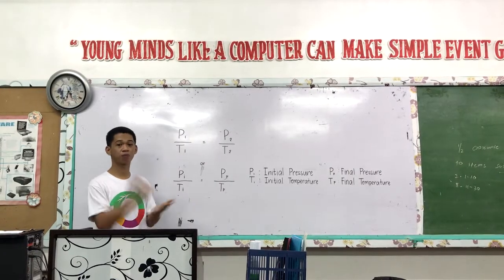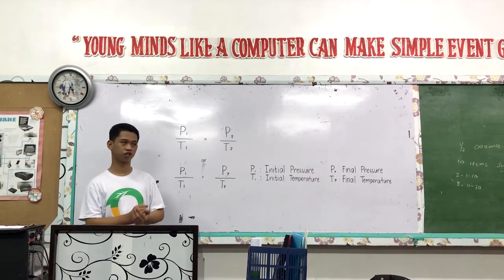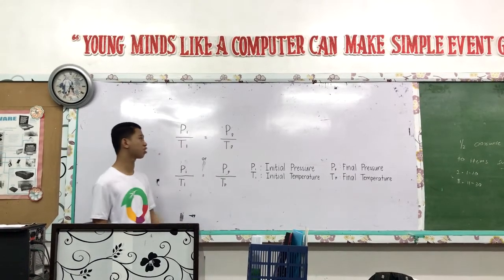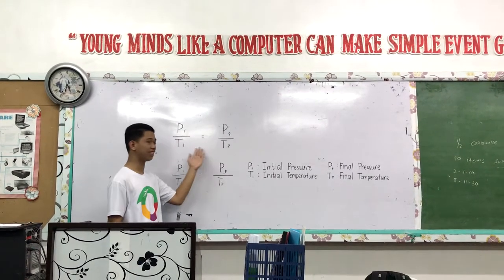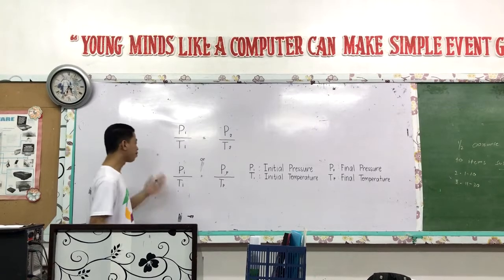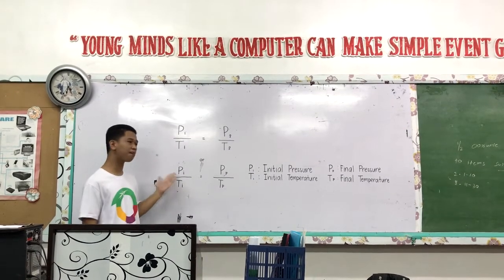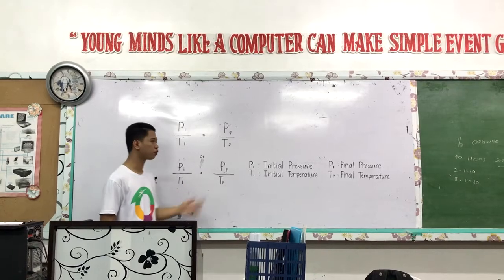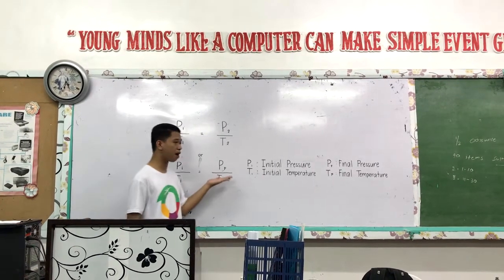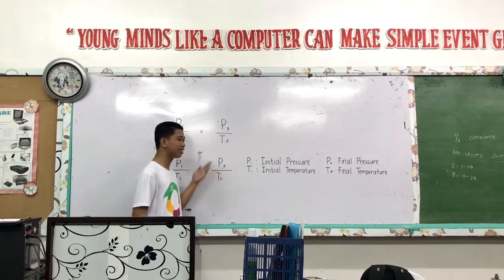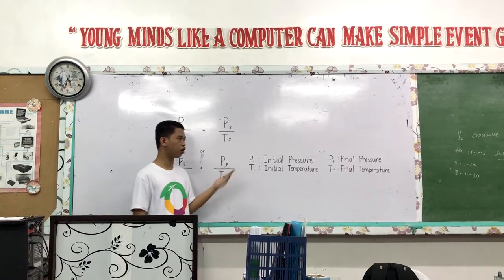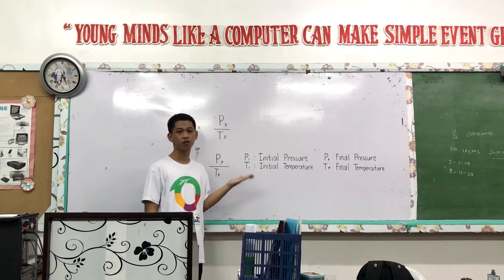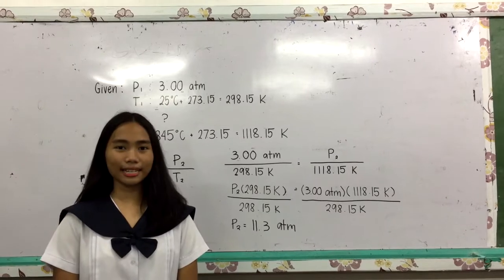Gay-Lussac's law can be expressed using a mathematical expression: P sub i over T sub i equals P sub f over T sub f. Where P sub i is the initial pressure, T sub i the initial temperature, P sub f the final pressure, and T sub f the final temperature. Let's have an example.